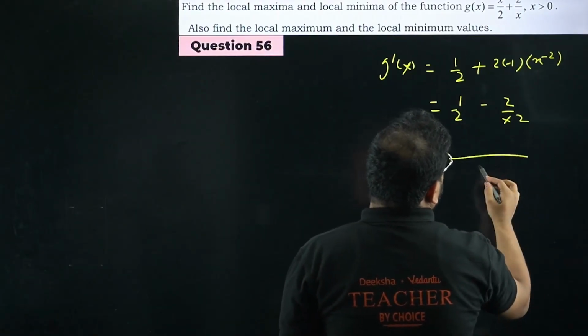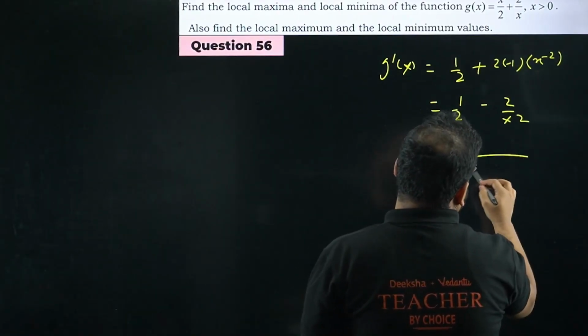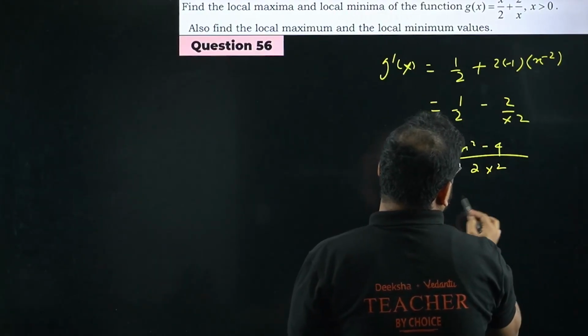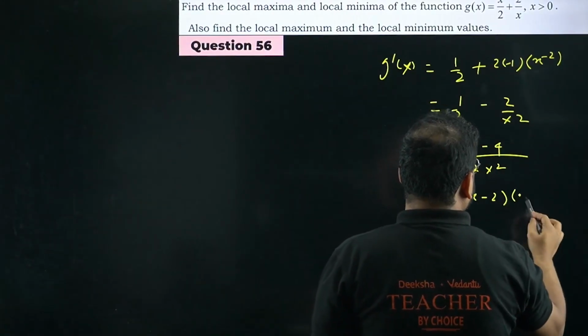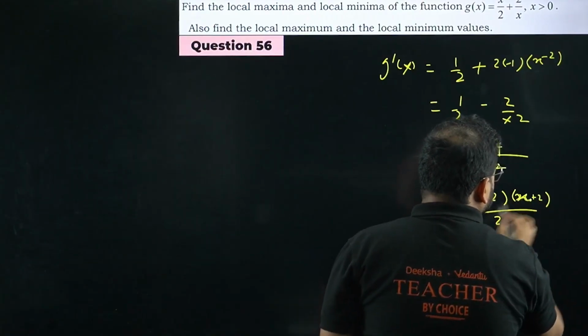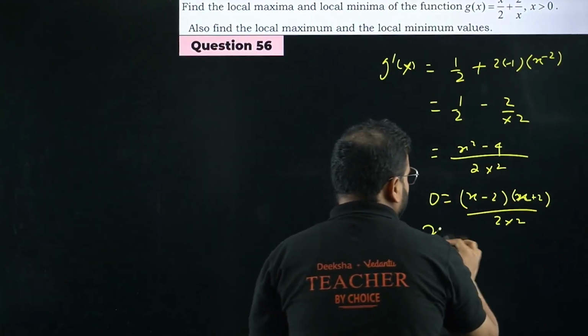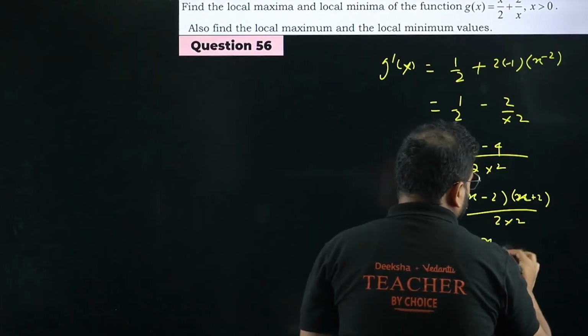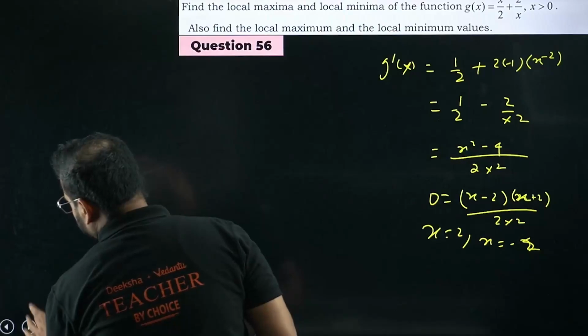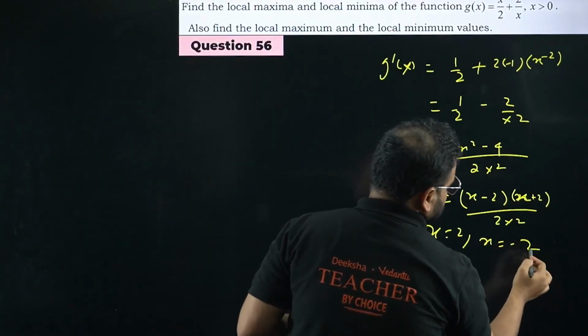Take the LCM over here. What are you gonna get? We're gonna get this as 2x square. It'll become x square minus 4, giving me x minus 2 and x plus 2 upon 2x square. Please check. This is x plus 2. When you do that, you get x value as 2 and x value as minus 2.